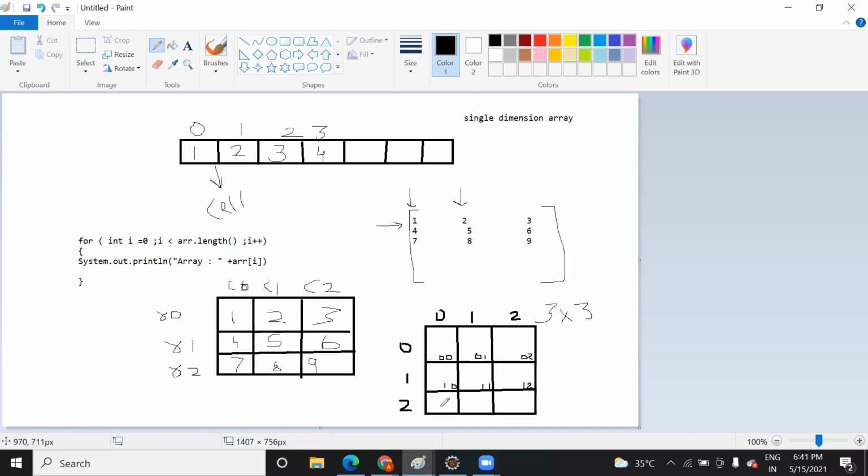This one will be 0 2, 2 0, 7. Good. 1 2 1. 2 1. 2 2. Yes, correct.